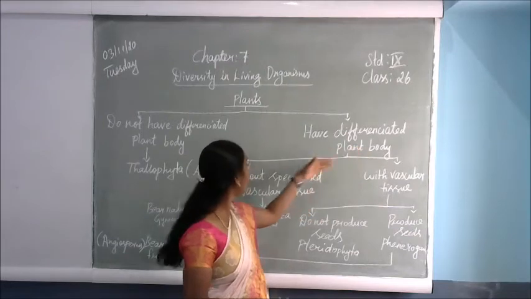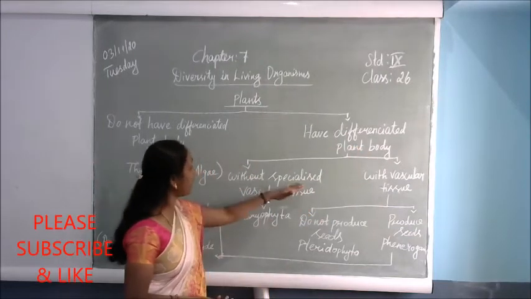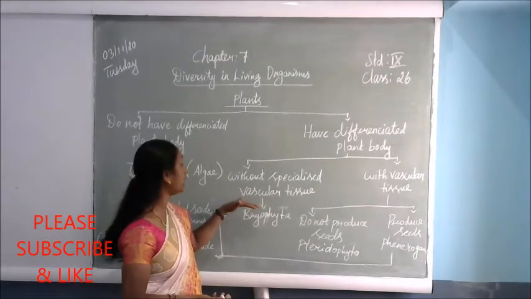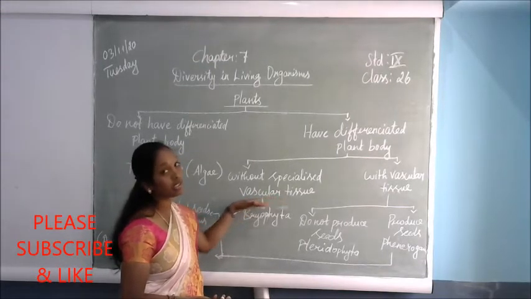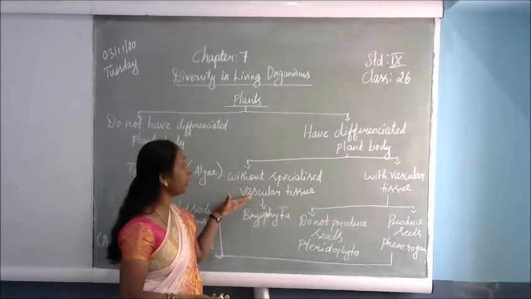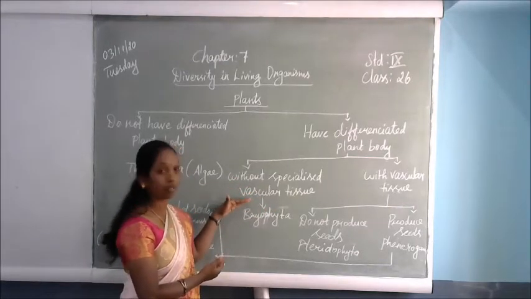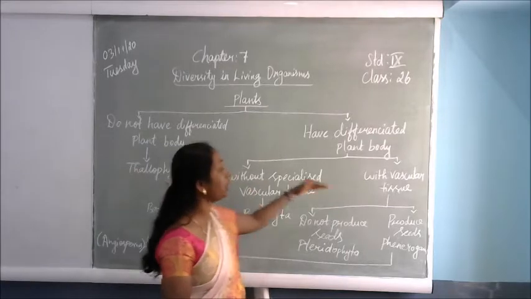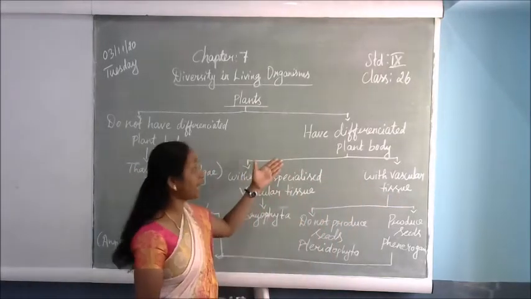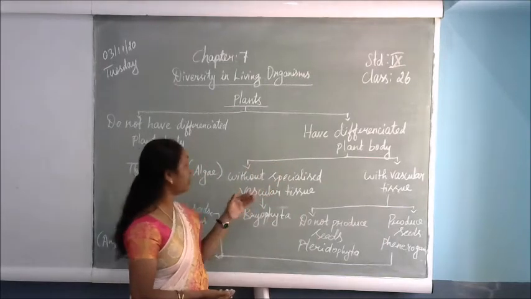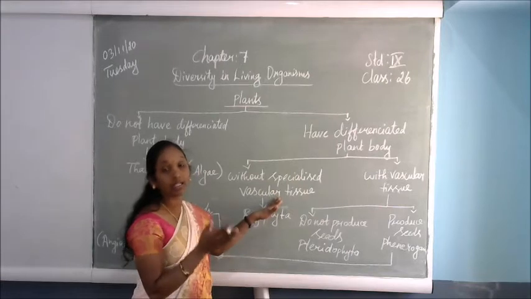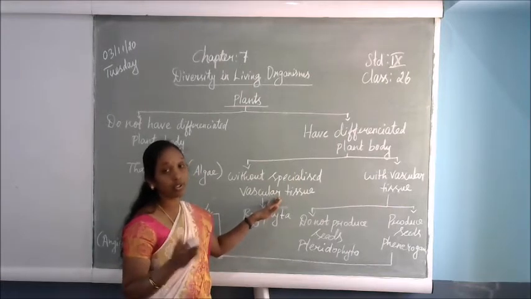What type of plant body will it be? Without specialized vascular tissues, or with them. You are already familiar with vascular tissue, that means xylem and phloem. So there are 2 different types of plants in the plant kingdom: without special vascular tissues, where the plant is there but does not have xylem and phloem tissues, and with vascular tissues.